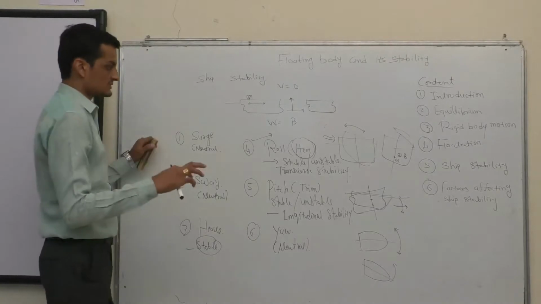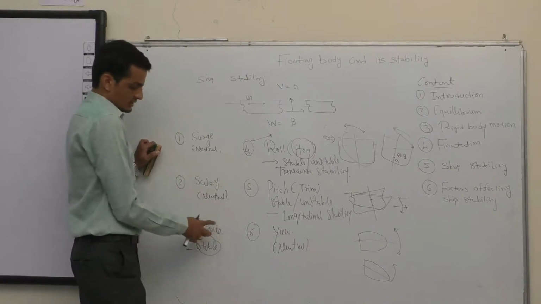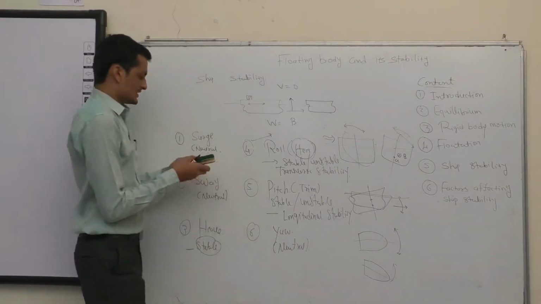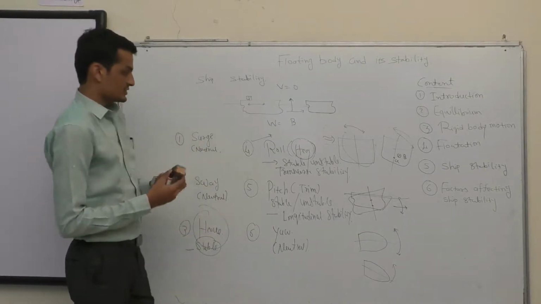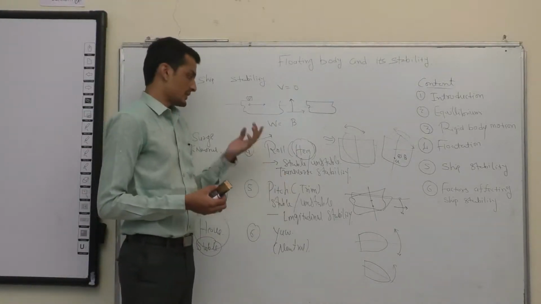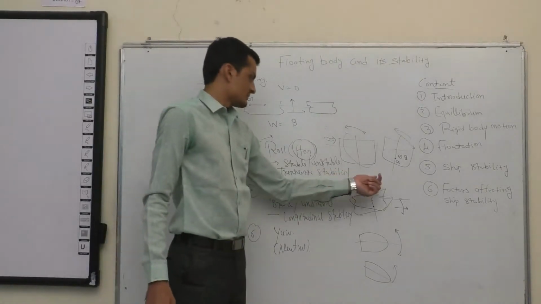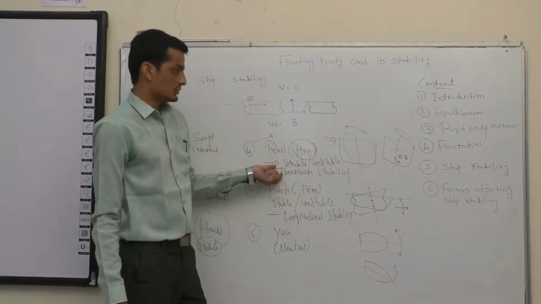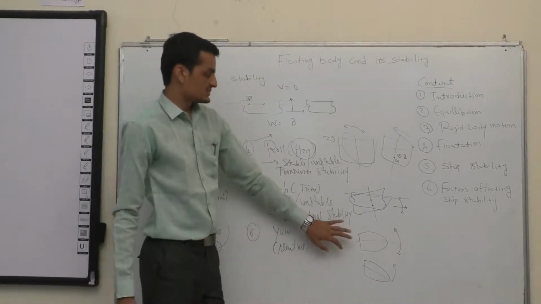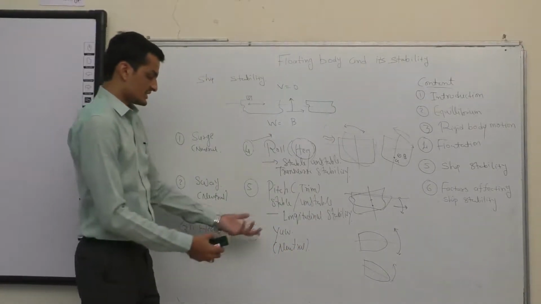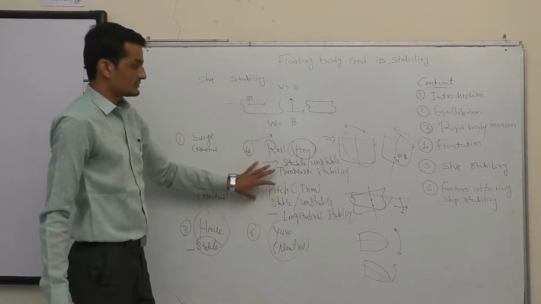Fine. So we understood all the ship's 6 degrees of freedom in terms of ship stability: surge, sway, and yaw, where surge, sway, and yaw are neutral because there is no inherent force which brings the ship to its initial position. Heave is a stable condition because we've got buoyancy, a restoring force, to bring it back. Roll and pitch: it is uncertain, it can become stable, it can become unstable, it can be a neutral motion. So that particular study falls under transverse stability of ships and longitudinal stability of ships respectively. And the yaw motion, as I said earlier, is a neutral condition. So that's the importance of studying ship stability because of this particular reason.